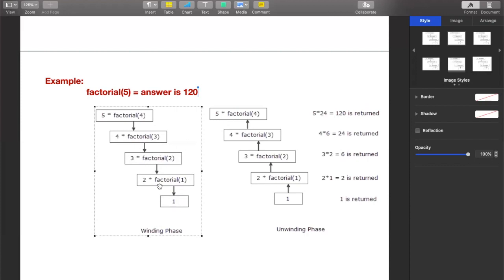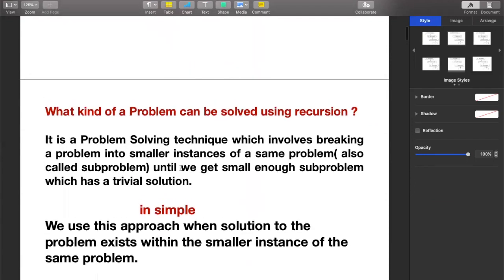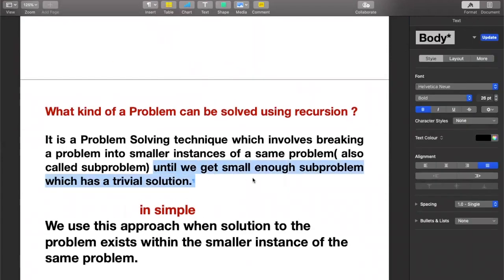But this decreasing into a smaller instance needs one point where it should stop. So where do we stop? That is what it says: until we get a small enough subproblem which has a trivial solution.